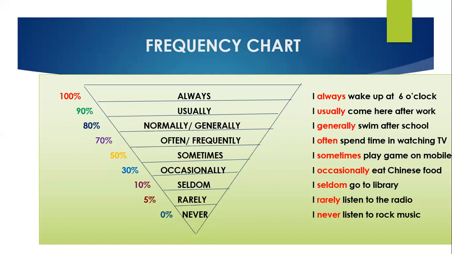I always wake up at 6 o'clock, right? It means that you wake up at 6 every single time.